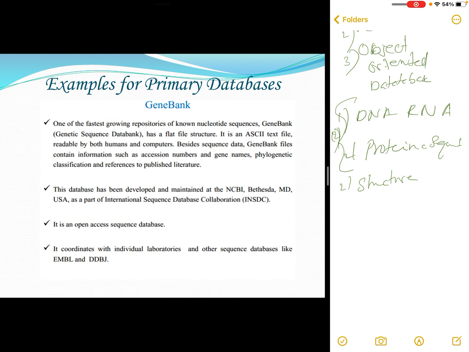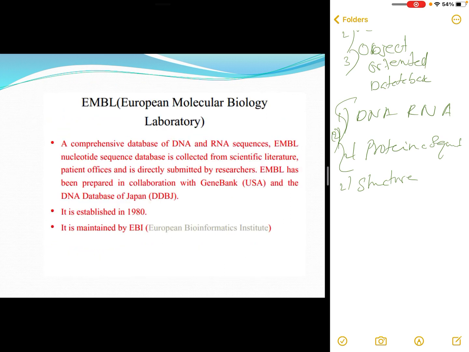EMBL is the European Molecular Biology Laboratory, and DDBJ is the DNA Data Bank of Japan. So these are all primary databases. GenBank is a primary database.